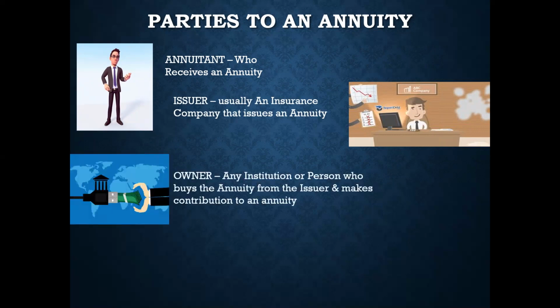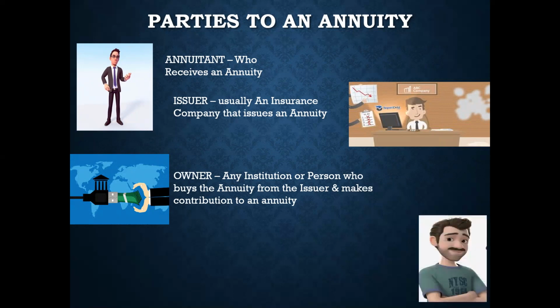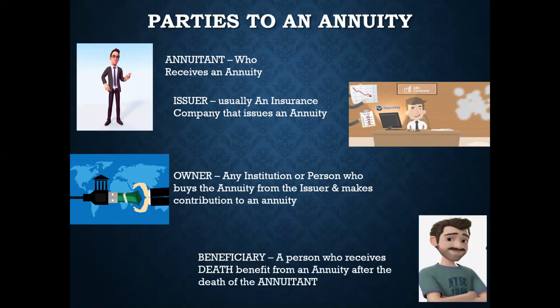Third, the owner, any institute or person who buys the annuity from the issuer and makes contribution to an annuity. And the fourth, beneficiary, a person who receives death benefit from an annuity after the death of the annuitant. So these are the four parties to an annuity.